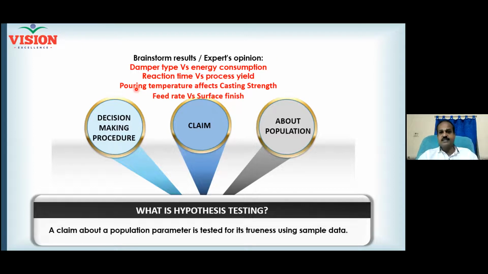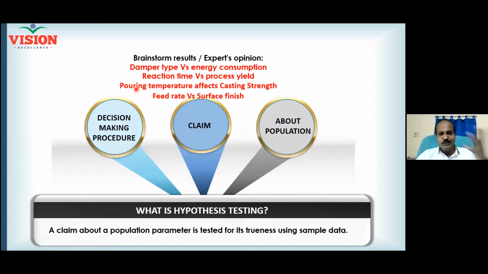The compressive strength or the strength of my casting, right, at different pouring temperature. Pouring temperature is low, pouring temperature is medium, pouring temperature is high. Whatever pouring temperature, the compressive strength or the casting strength is equal. What is this statement? Null. When I say equal, what I am trying to say in real time is that pouring temperature doesn't affect your casting strength. Am I correct? Pouring temperature doesn't affect your casting.